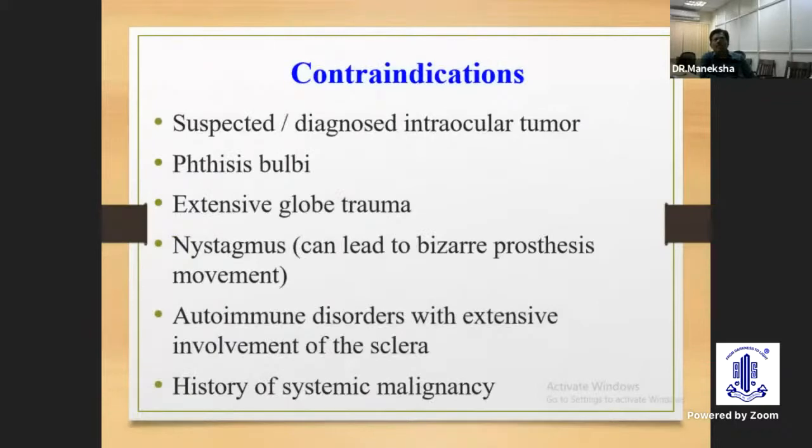There are certain contraindications for evisceration such as intraocular tumor, phthisis bulbi, extensive globe trauma, nystagmus which can lead to bizarre prosthesis movement, autoimmune disorders with extensive involvement of the sclera, and whenever there is a history of systemic malignancy.